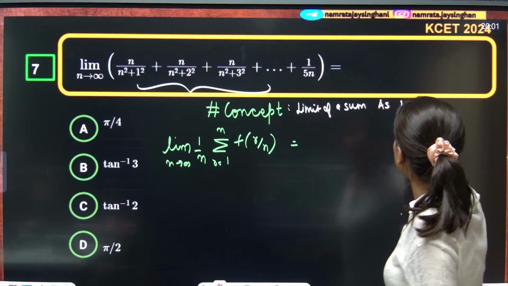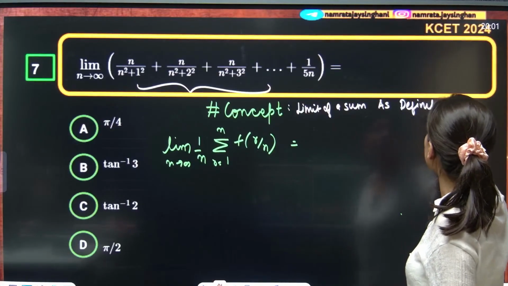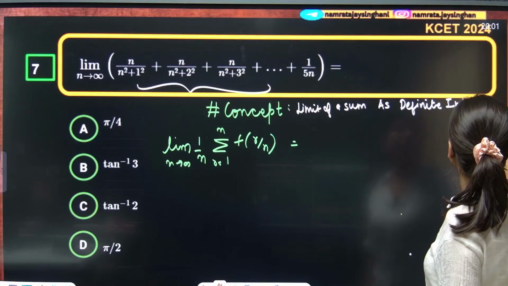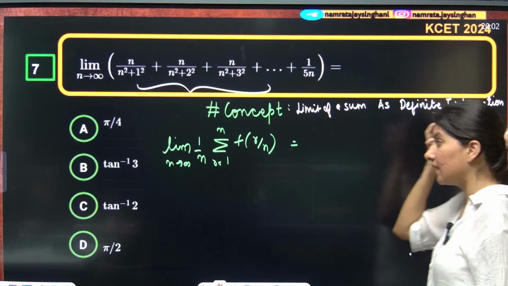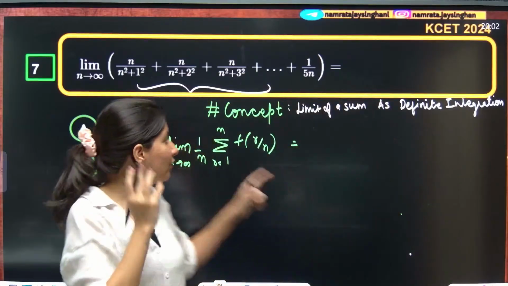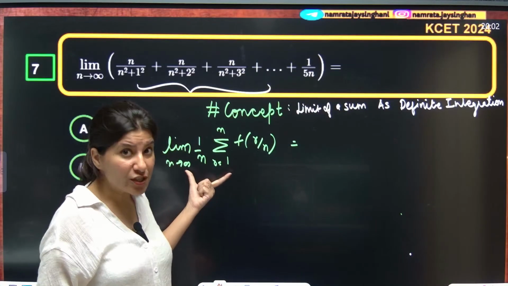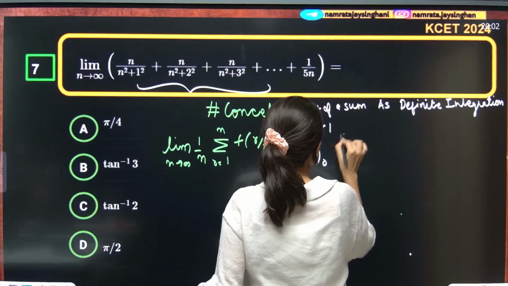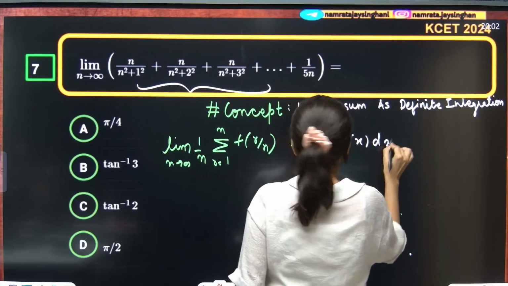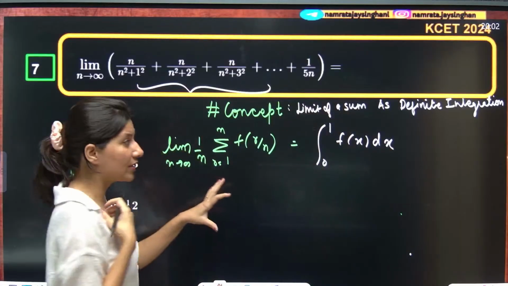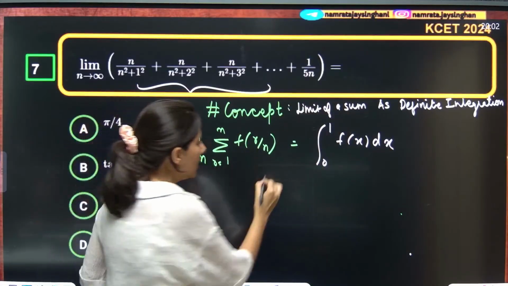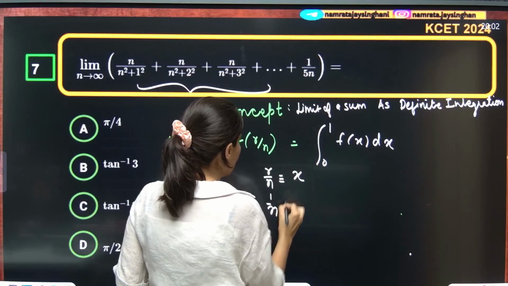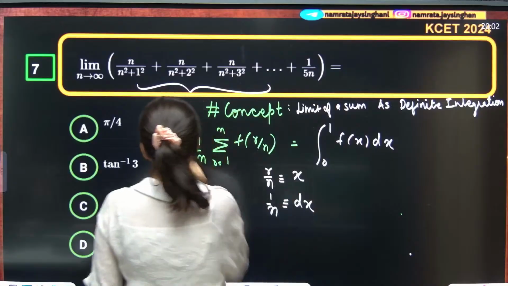There is a topic called limit of a sum as definite integration. How many of you are aware of it? Now understand: you will have to write this summation as a definite integration, so this is integral 0 to 1 of f of x dx. This is the concept. Here, r by n will be replaced by x, and 1 by n will be replaced by dx.